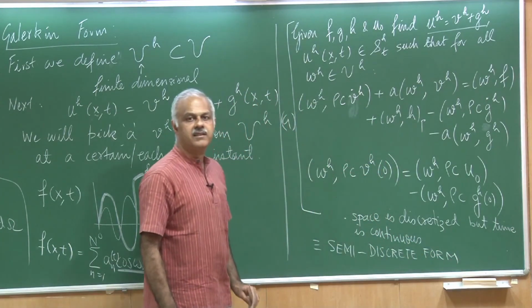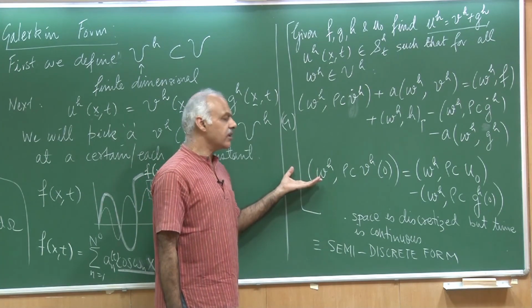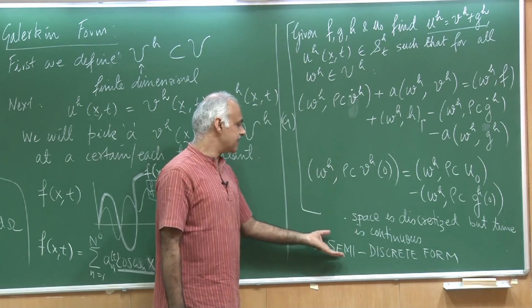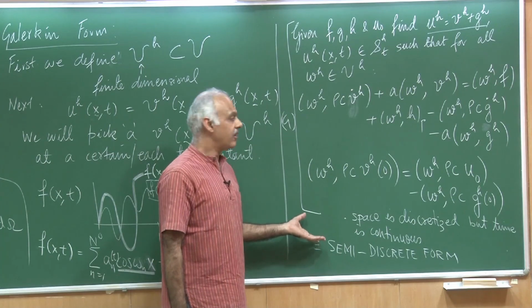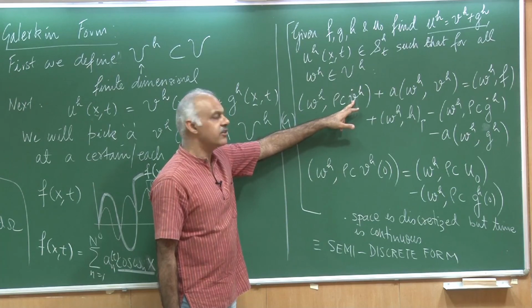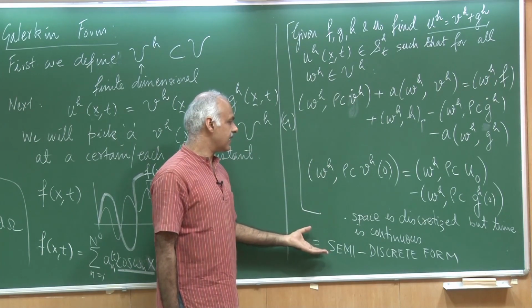Unlike the steady state problem, where quantities were only function of x and not function of time. So, they were completely discrete. So, they were just the discrete form. On the other hand, here we have left the time to be continuous, and the space has been discretized.